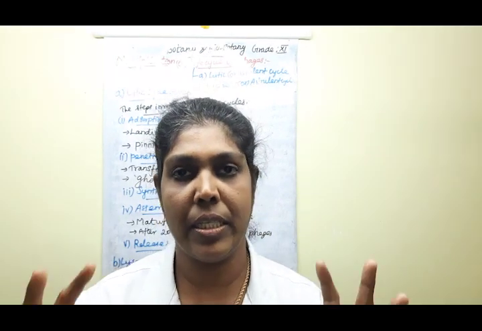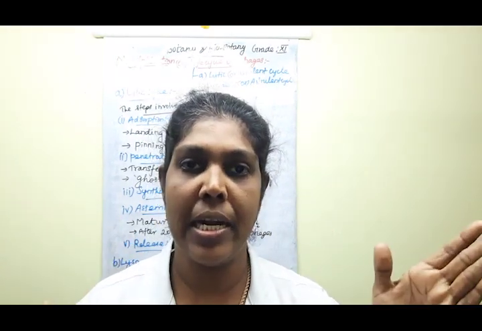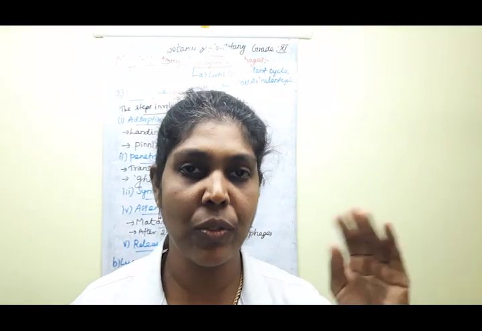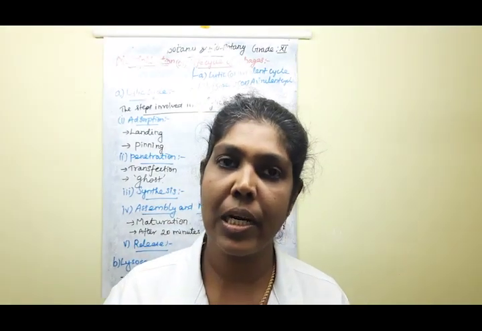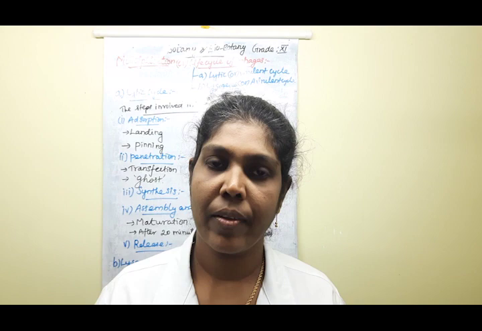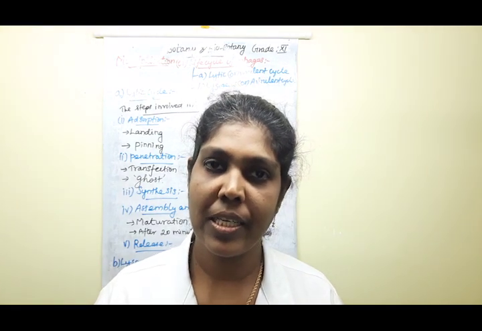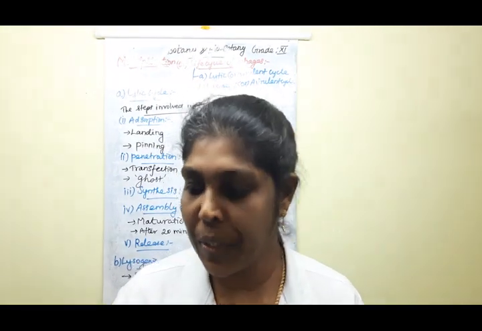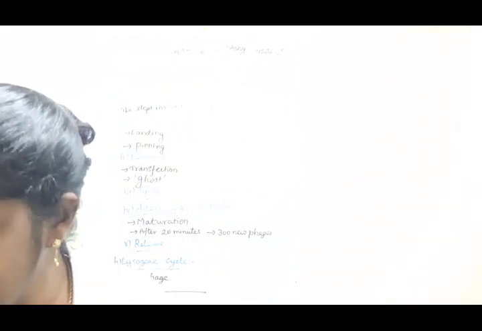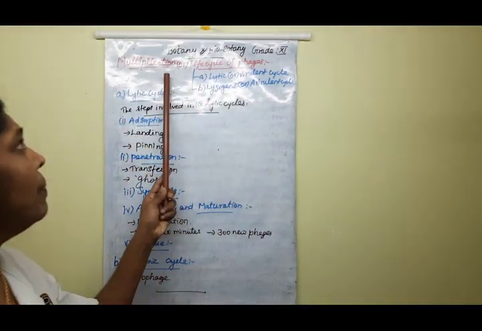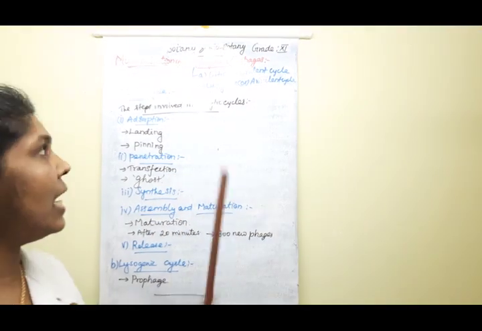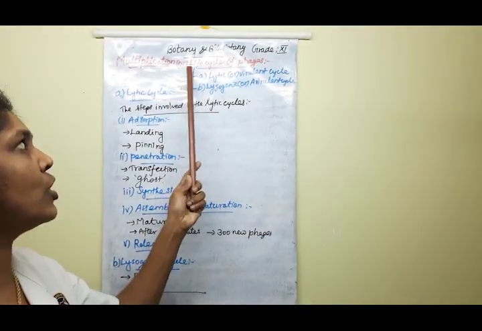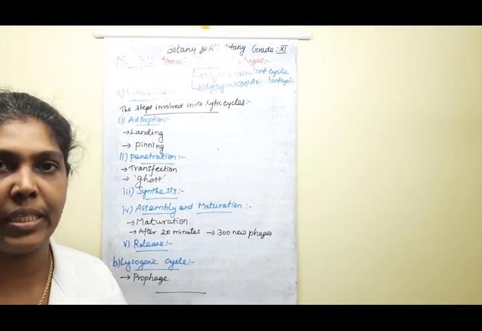Then whatever content is present in the head region and tail part, what is its use? These are the things we learned and completed in the previous class. Do you understand, children? Say yes or no. Are you clear on the concept? Yes, very good. So in today's class we are moving to the next portion, the multiplication, replication or the life cycle of a phage.